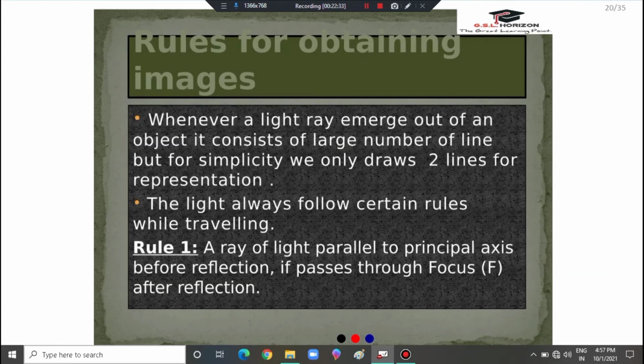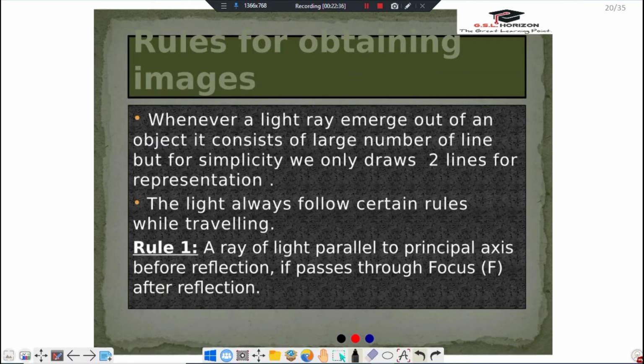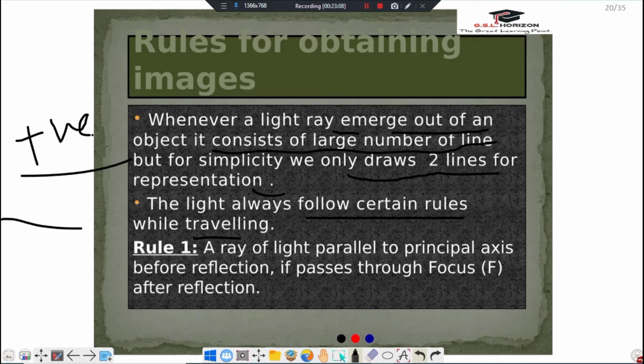So comes to the next one. Rules for obtaining images. Whenever a light ray emerges out of an object, it consists of large number of lines. But for simplicity, we only draw two lines for representation. The light always follows certain rules while traveling. We can always consider the light comes in positive direction. Direction of light is always taken as positive. We should remember it.